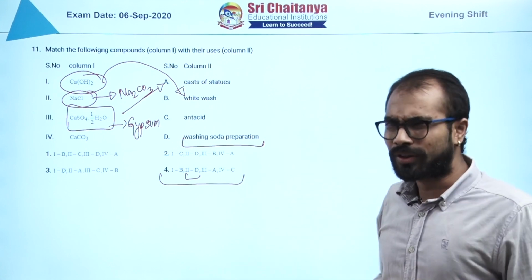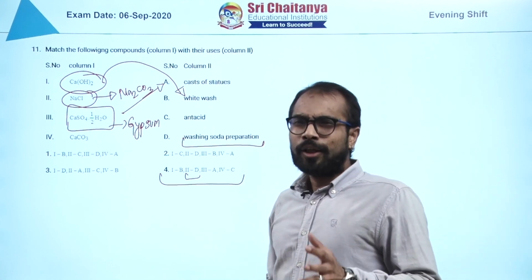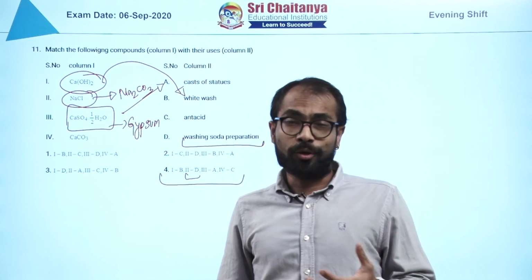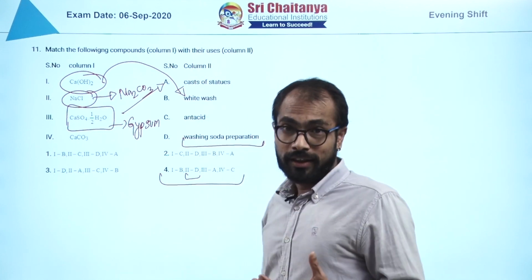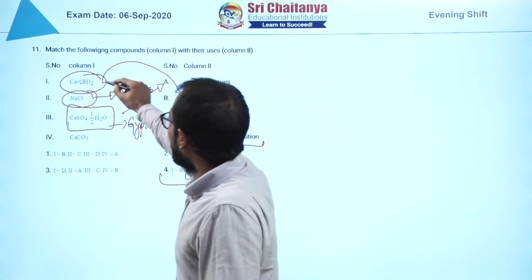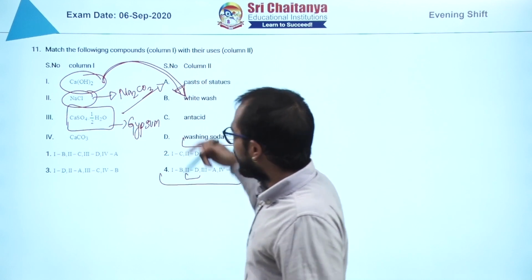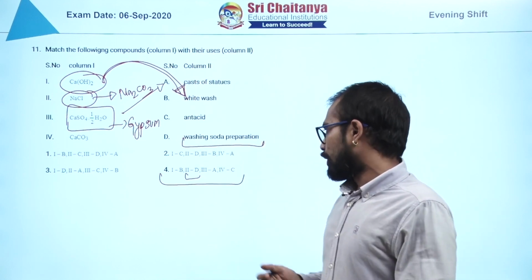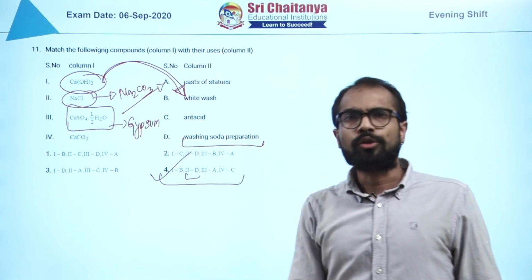Whitewash. Whitewash, you might have heard, right? When houses are built, they whitewash it. So basically they bring here chuna. It's called chuna in Hindi, right? So this is chuna. So basically it is used in whitewash. It is also a very common compound, and we know its use. So that makes the option 4 to be correct.